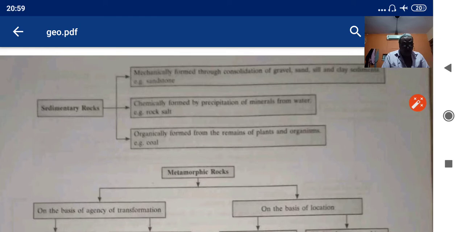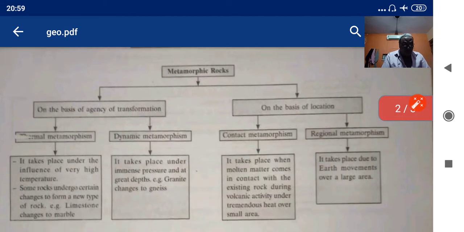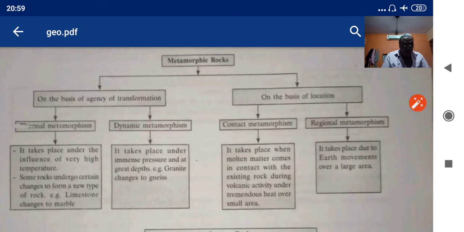Now we come to the metamorphic rock. Metamorphic rocks are also of two types: on the basis of agency of transformation, and on the basis of location. On the basis of agency of transformation, there are two types: thermal metamorphism and dynamic metamorphism. Thermal means heat.